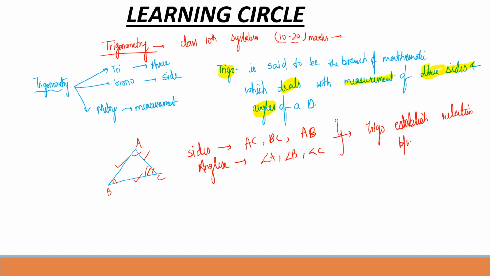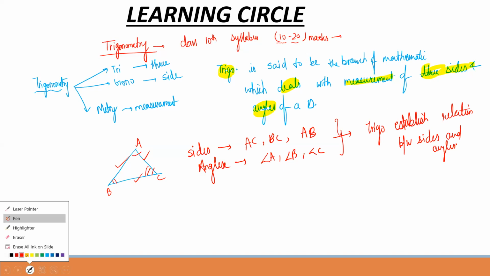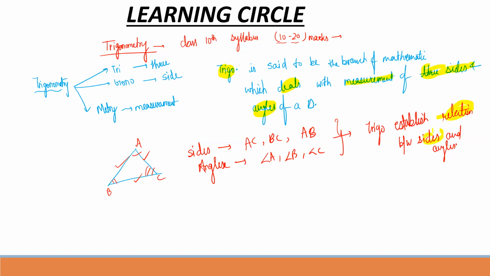So we have understood what exactly trigonometry is. Trigonometry is nothing but a tool to establish a relation between sides and angles.